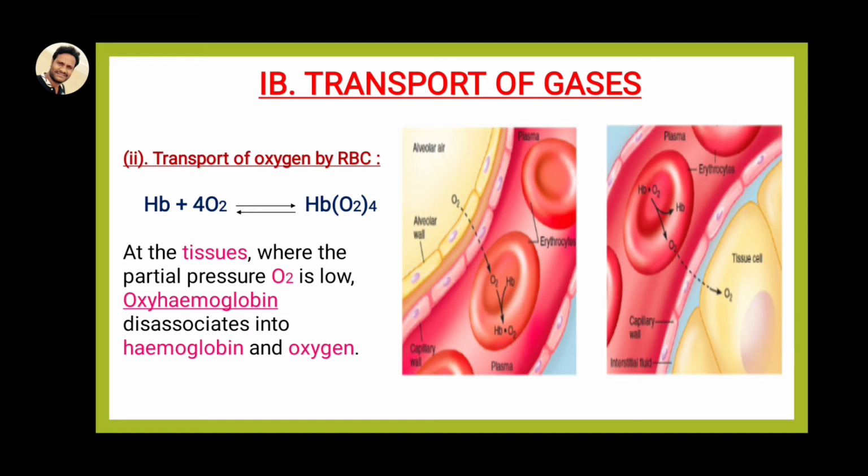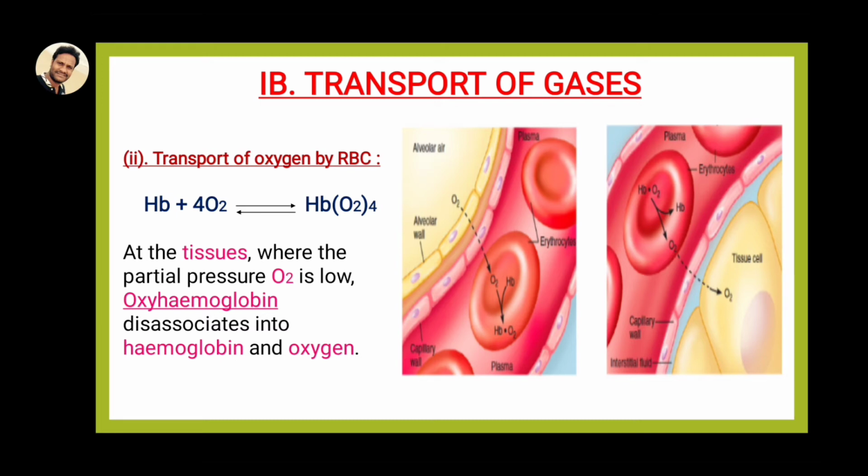So here hemoglobin, in a natural way, combines where the partial pressure is high. In the alveoli the oxygen partial pressure is very high, so hemoglobin directly combines with oxygen and carries it. At the tissue level the oxygen level is very low, so the oxyhemoglobin dissociates and forms hemoglobin and oxygen.